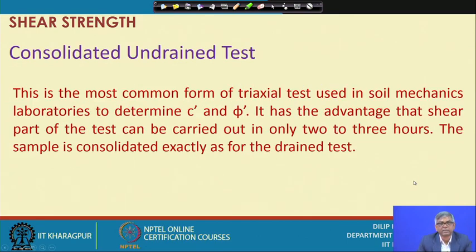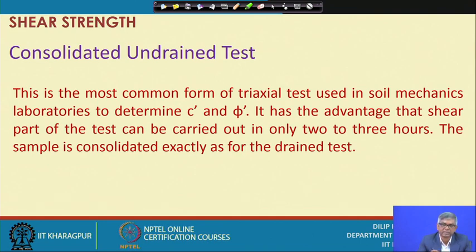Now the consolidated undrained test. The first stage is the consolidation part, immediately after applying the confining pressure, where the soil has to be consolidated. After consolidation, while shearing by additional axial load or pressure, that is, deviator stress, the drainage will be closed.